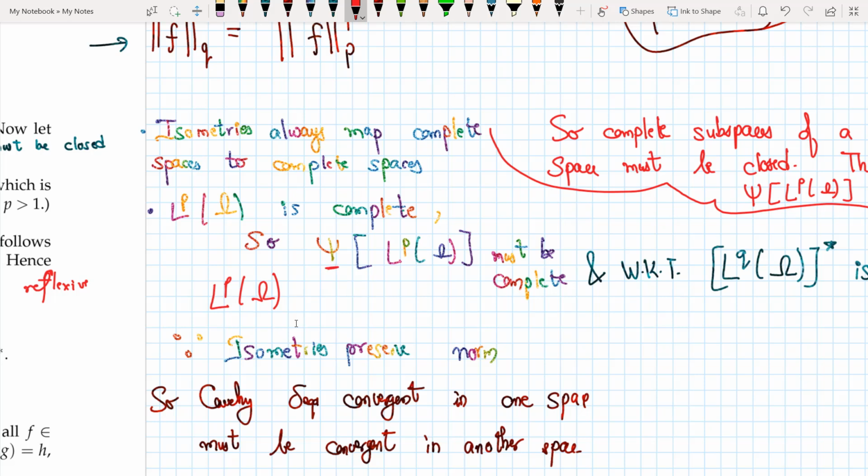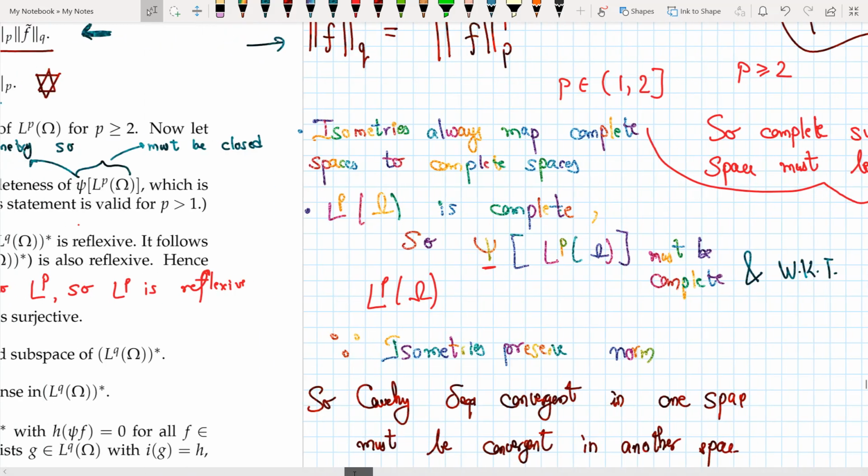But I know that, well, now this is the case for p belonging to the open interval 1 to closed 2, because for p greater than or equal to 2 I have already proved that my space Lp is reflexive.